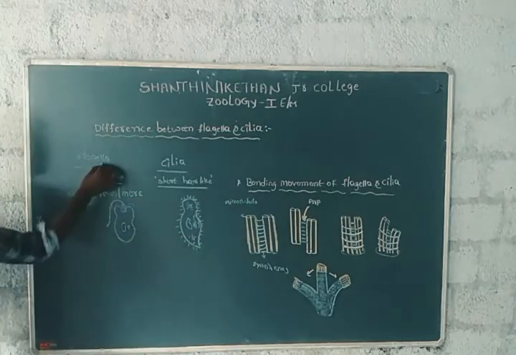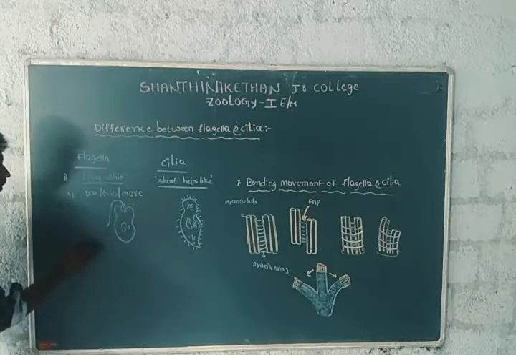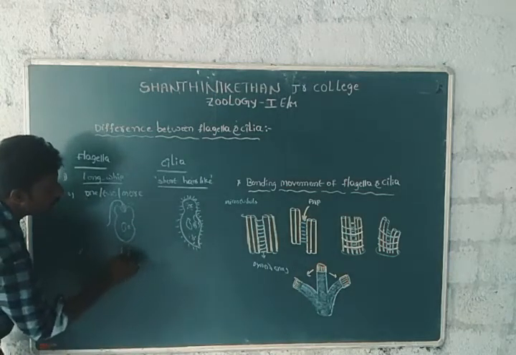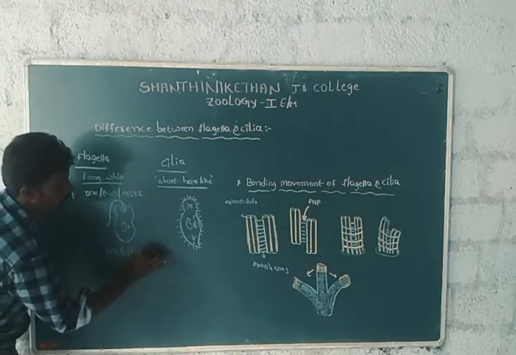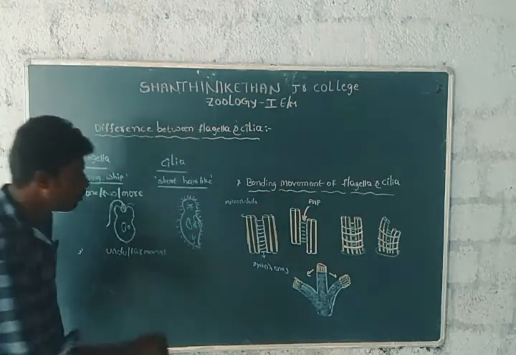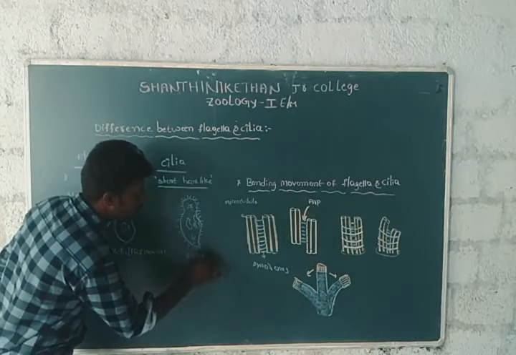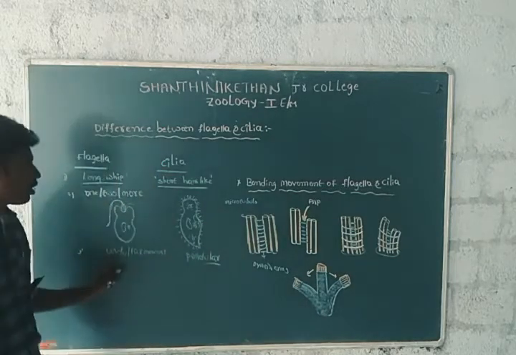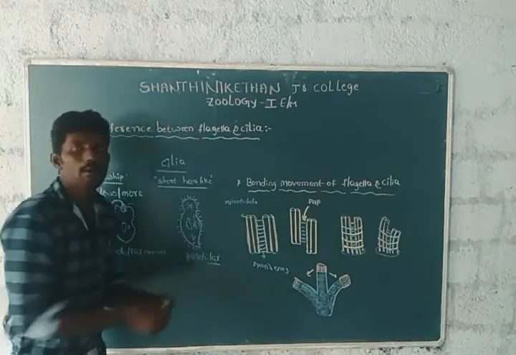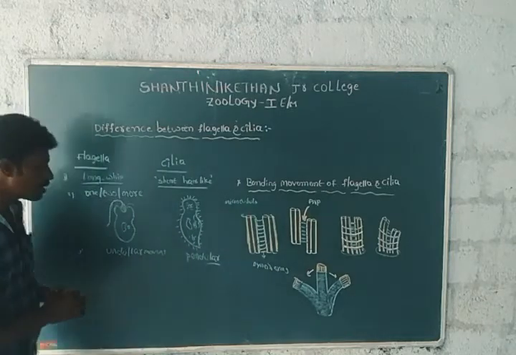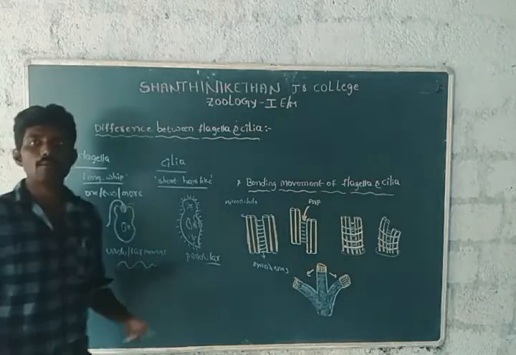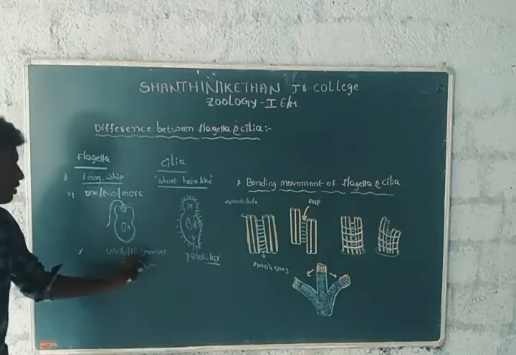Next, flagellated organisms perform angular movements, and ciliated organisms perform pendular movements. What is the difference between angular and pendular movements? Angular movement is a wave-like movement. This type of movement is known as angular movement.